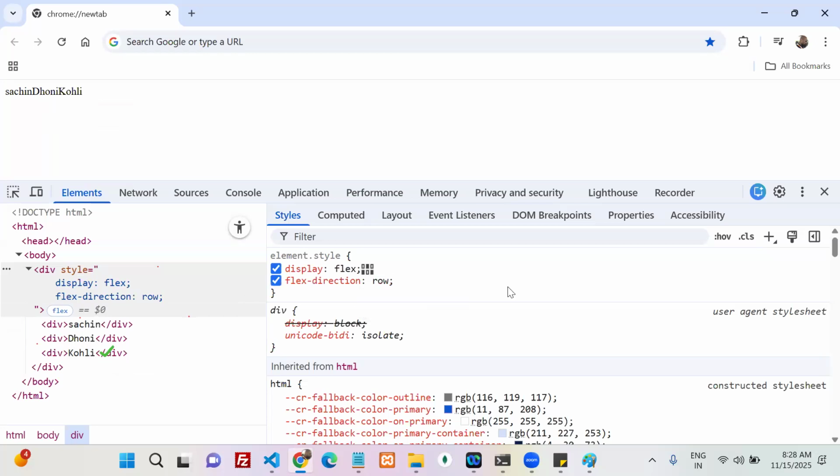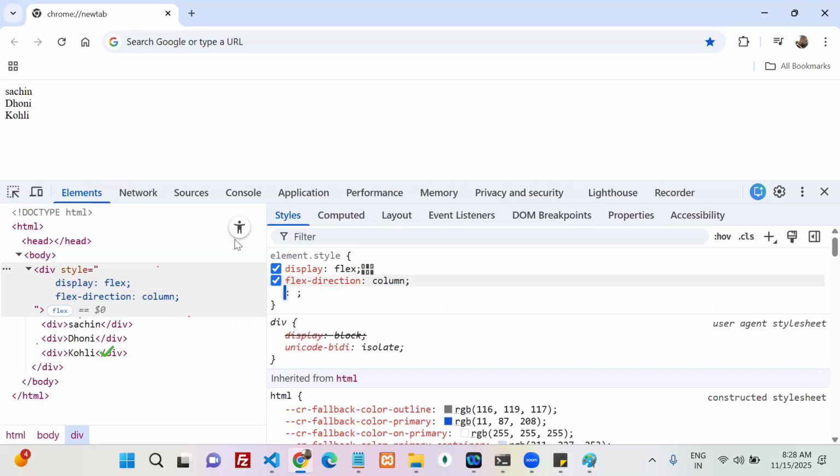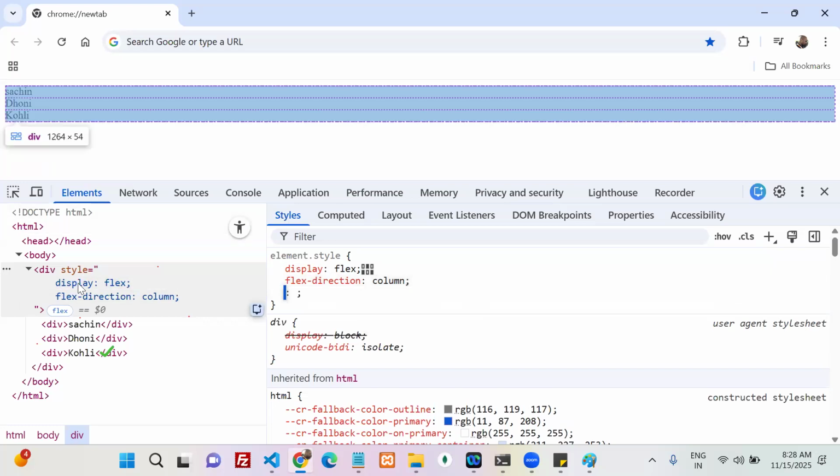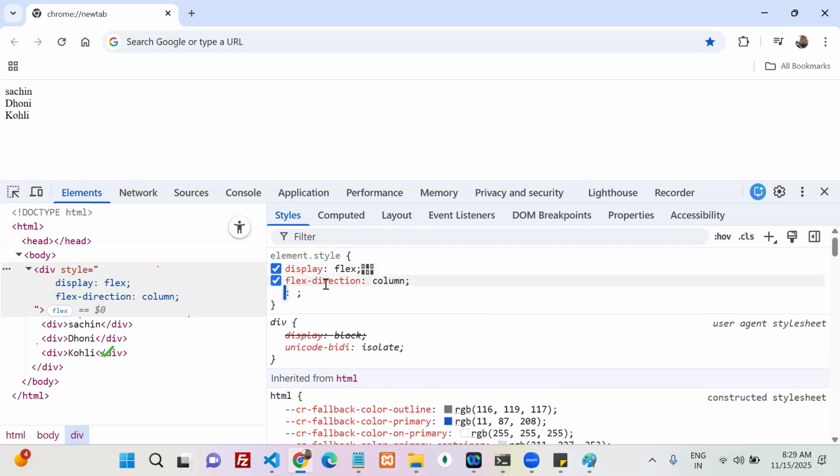What is my default flex direction? My flex direction by default value is what? Row. If you want to align it in a column, now my flex direction is what? You have to change it to column. Column or not? Column. Understood? So by default my flex direction is what?